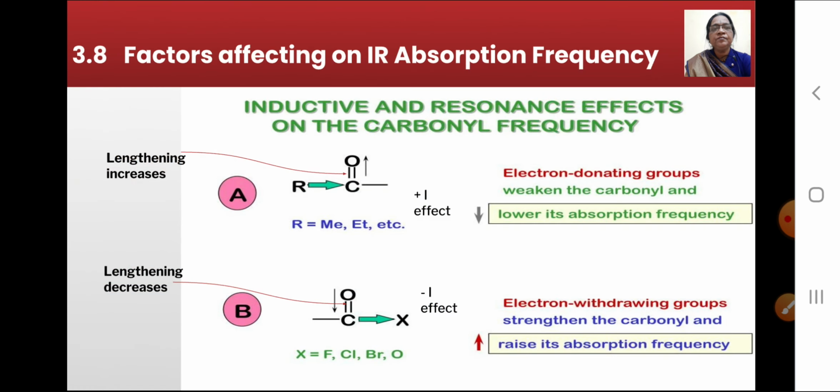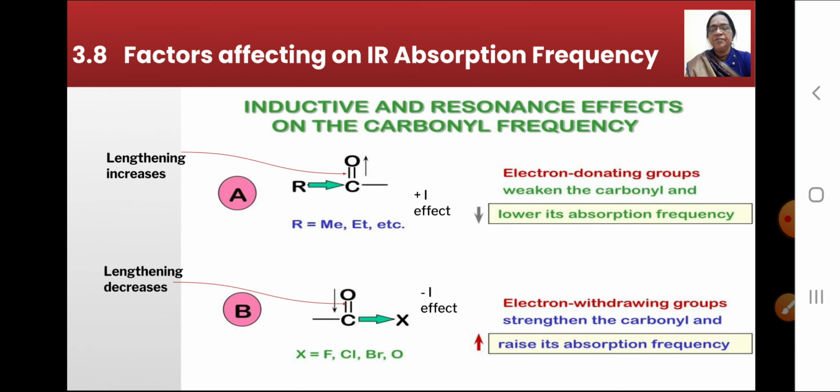Now we will see the next part, the factors affecting the IR absorption frequency. The first factor is the inductive effect and the resonance effect. It takes place on the carbonyl frequency.